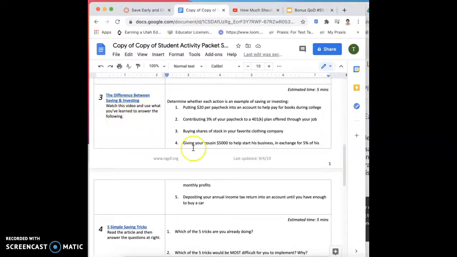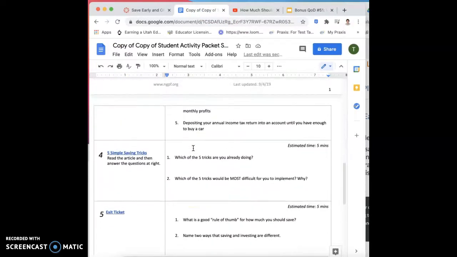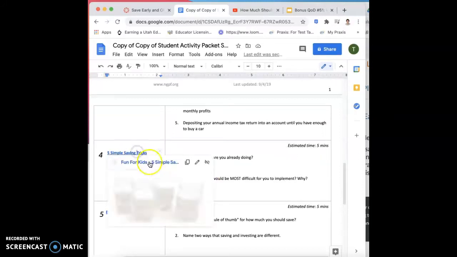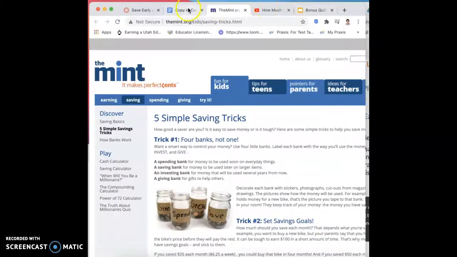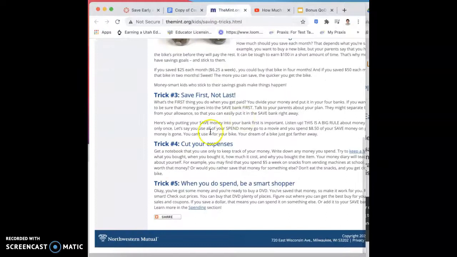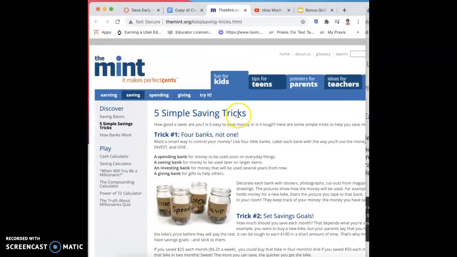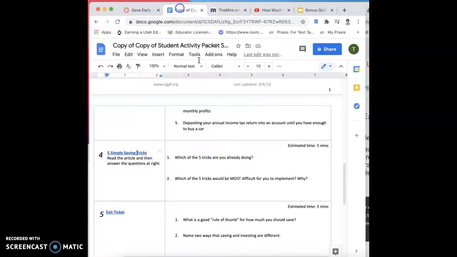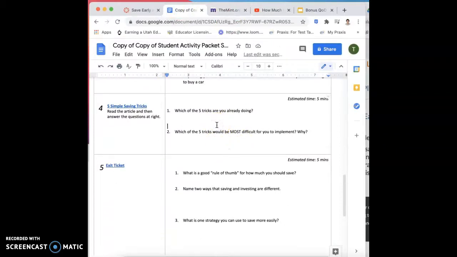This is also a video. So when you go through, make sure you open these resources on the side. It tells you read the article and then answer the questions on the right. So you have to go through, read this article. It gives you tricks to save money. And then once you're done, this is really important.